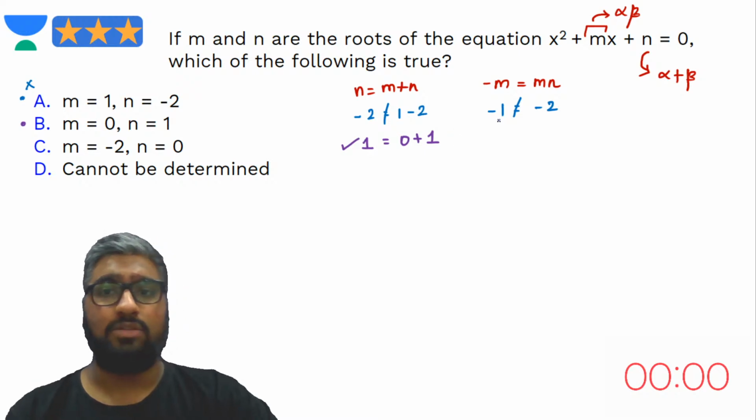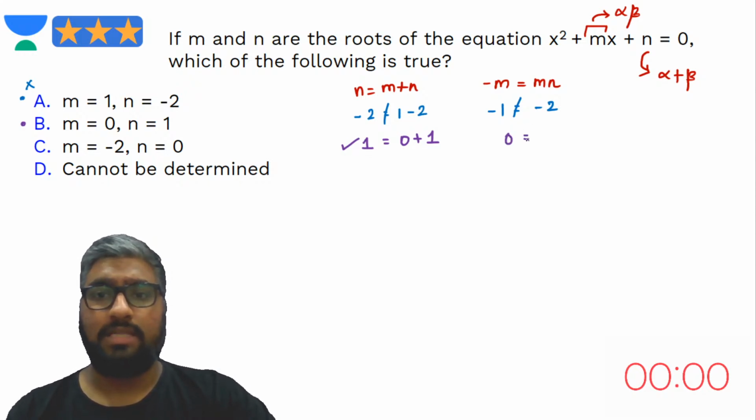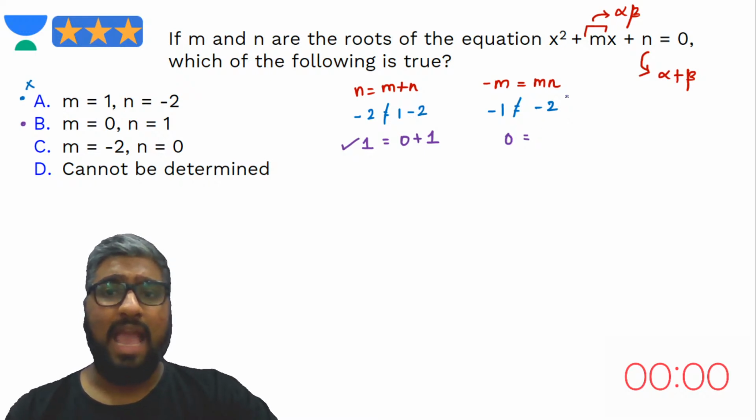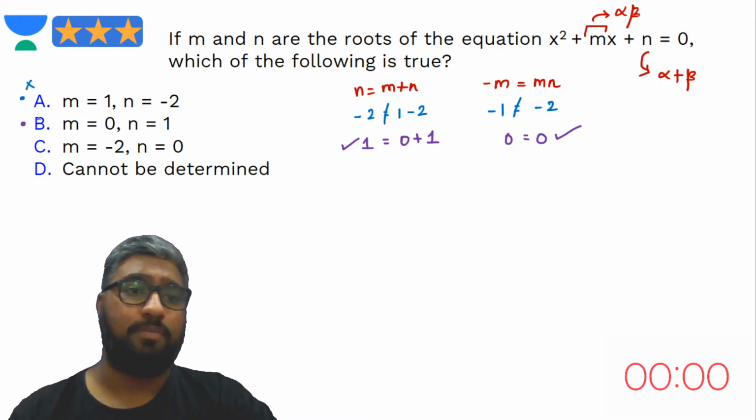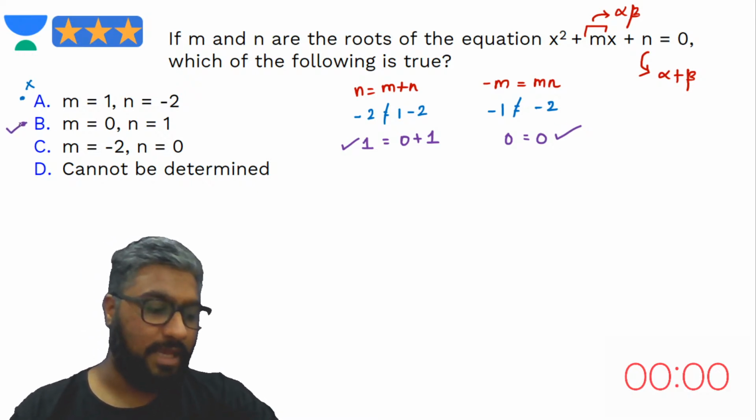Yes, 1 is equal to 1. Minus m, which means 0, should be equal to m times n, which is again 0. Yes, this is also satisfied. So option B seems to be satisfying.